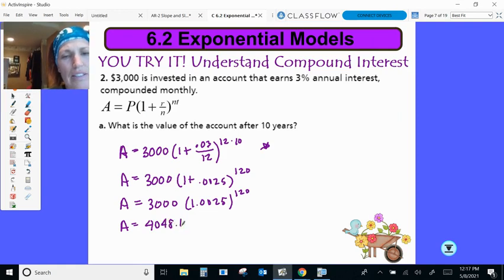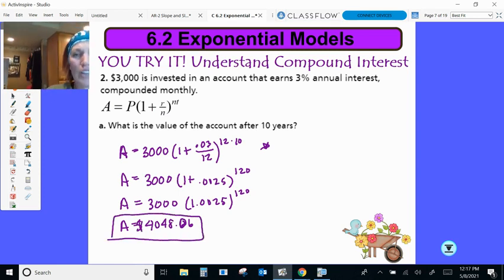There you go, that's how much we have in our account after those 10 years. So we've made over $1,000. That's pretty good. Even just a percent increase makes a big difference in how much money you earn.